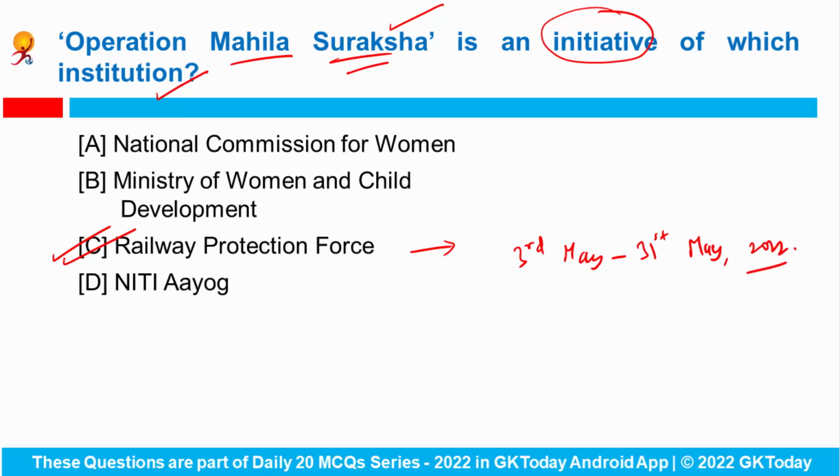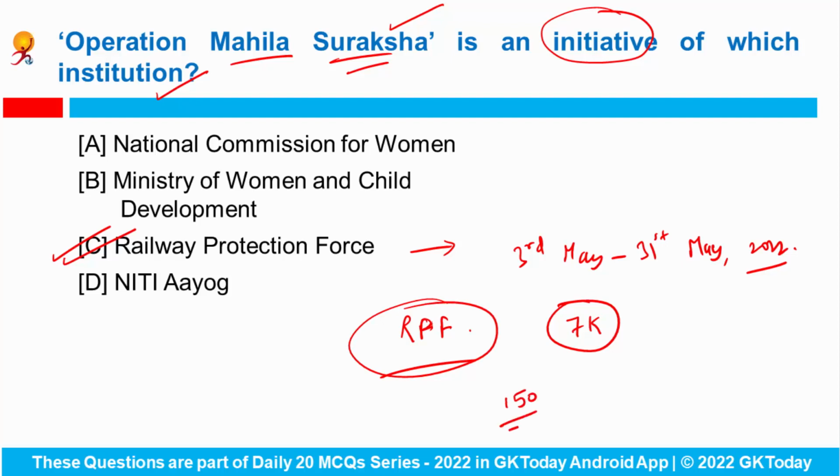During this drive, RPF arrested more than 7,000 persons who were traveling in the coaches reserved for women without being authorized, and RPF also rescued 150 women from becoming victims of human trafficking. Another pan-India initiative called Meri Saheli is also operational to provide safety and security to lady passengers.